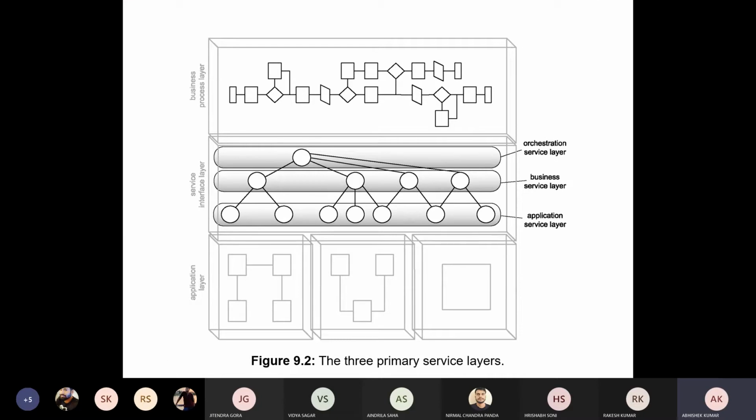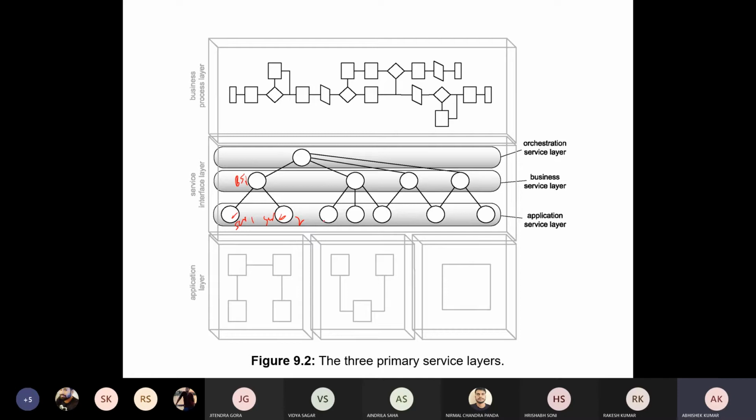Let's say this is service 1 and this is service 2, and these two services are at the application service layer. What kind of services are these? Anyone? Application services. Yes, these are application services. Application service 1 and application service 2 are composed in such a way that they provide a single business service, let's say business service 1.